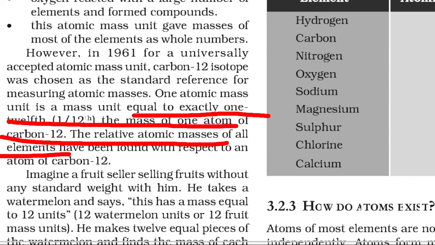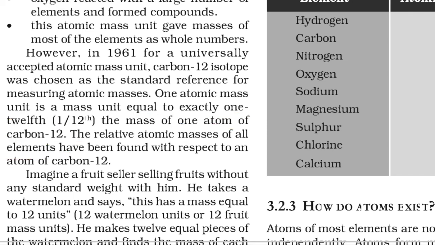Why are we telling carbon-12? There is a reason behind it, because carbon has different isotopes, which you will study in the later part of the chapter. Carbon-12 is the most abundant one. It is found in large amounts in this universe, and therefore carbon-12 is taken. So the carbon-12 isotope was chosen as the standard reference for measuring atomic masses. 1 atomic mass unit is equal to exactly 1/12 the mass of one atom of carbon-12.